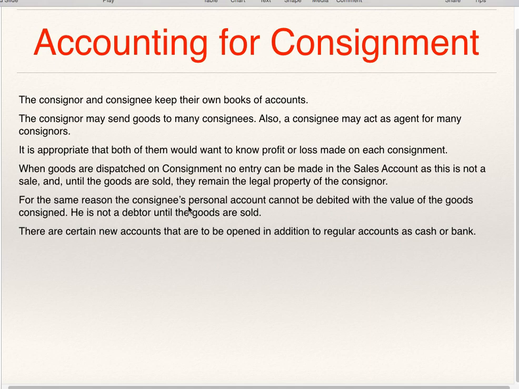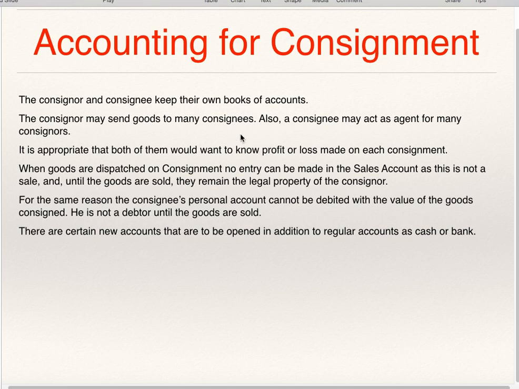For the same reason, the consignee's personal account cannot be debited with the value of goods consigned. He is not a debtor until the goods are sold. There are certain new accounts that are to be opened in addition to regular accounts such as cash and bank account. So consignor and consignee both have their own books of accounts.